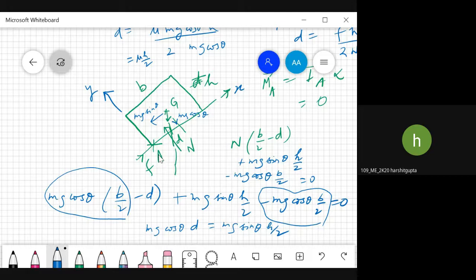Sir, when we define the angle of contact, tan theta, where theta is the angle between the normal reaction and the resultant of the normal and the frictional force. So if mu is tan theta, we calculate d, that will be tan theta.